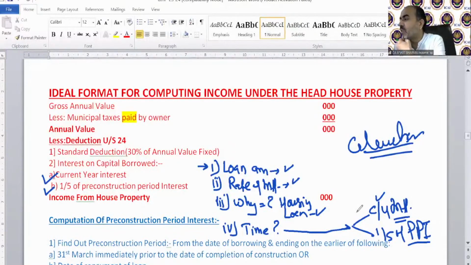How it will happen will be discussed when the clubbing provision comes in your sessions. Okay. Pratima Gautam is saying the exception for a minor married daughter will encourage people to arrange the marriage of their minor daughter just to avoid tax from house property. You know what you are asking, Pratima? Just to avoid a tax of 75,000 rupees, like you can avoid tax on 2,50,000 rental income. So do you really think that just to save 75,000 rupees of tax, somebody will marry his or her minor daughter to someone? Are you seriously thinking?